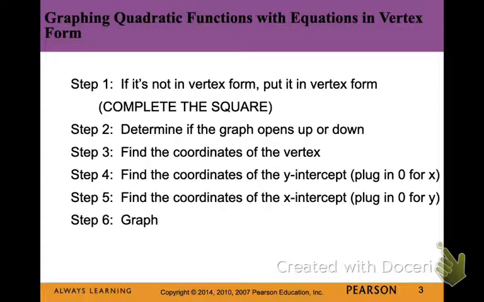Step 5, find the coordinates of the x-intercept, plug in 0 for y, and sometimes I interchange those steps. It doesn't matter which you find first. Then number 6, graph using those points. And if you need more points to graph, because sometimes you don't have x-intercepts, find those and then graph. I usually like to have 5 points to graph a parabola. Sometimes you can graph it with 3.